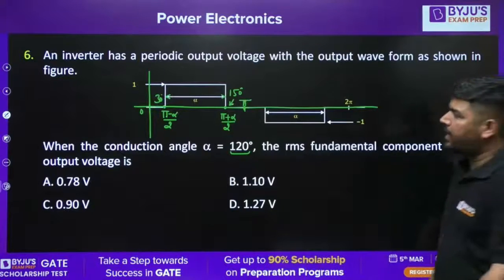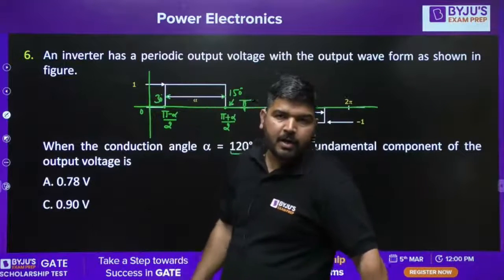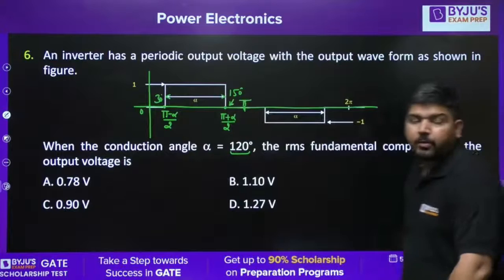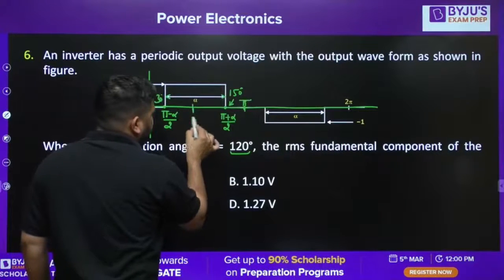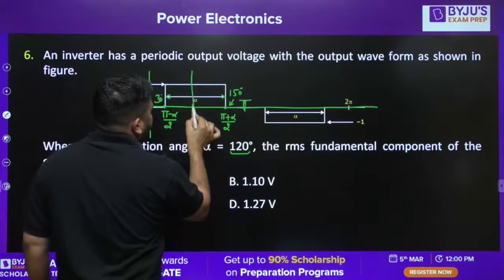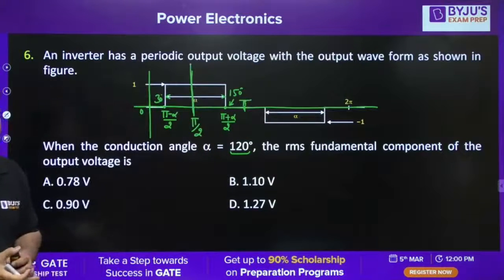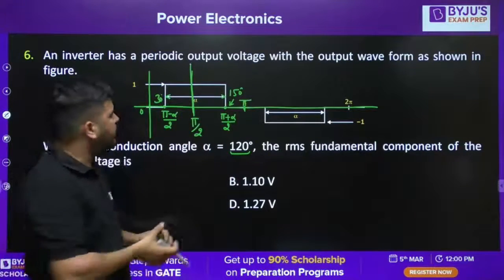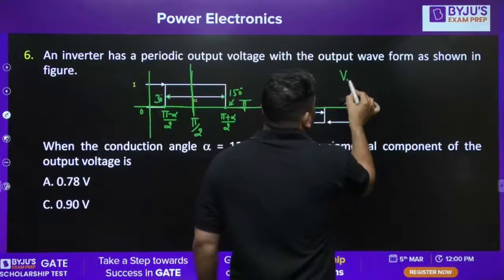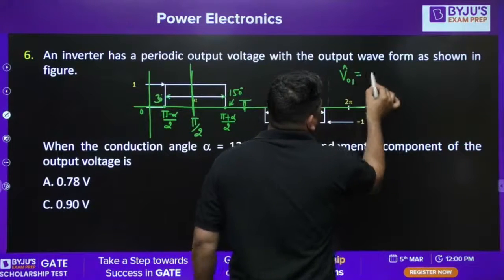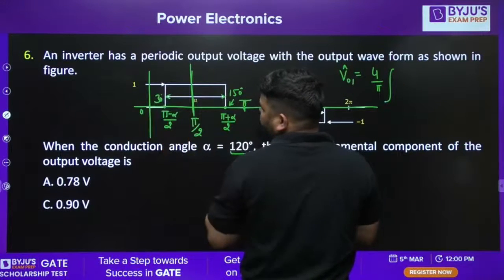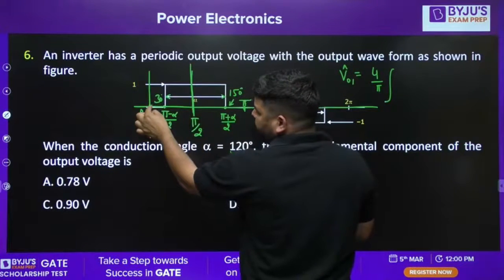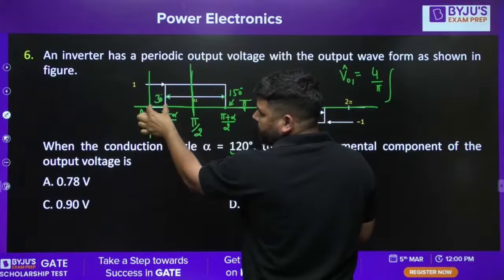Now, how to calculate the RMS value of the fundamental component? You can calculate using quarter wave symmetry. This is my pi by 2 interval, and we know that this wave has quarter wave symmetry. If this wave has quarter wave symmetry, then the fundamental peak will be 4 by pi, and from 0 to pi by 2 you have to write the function, but between 0 to 30 degrees there is no signal.